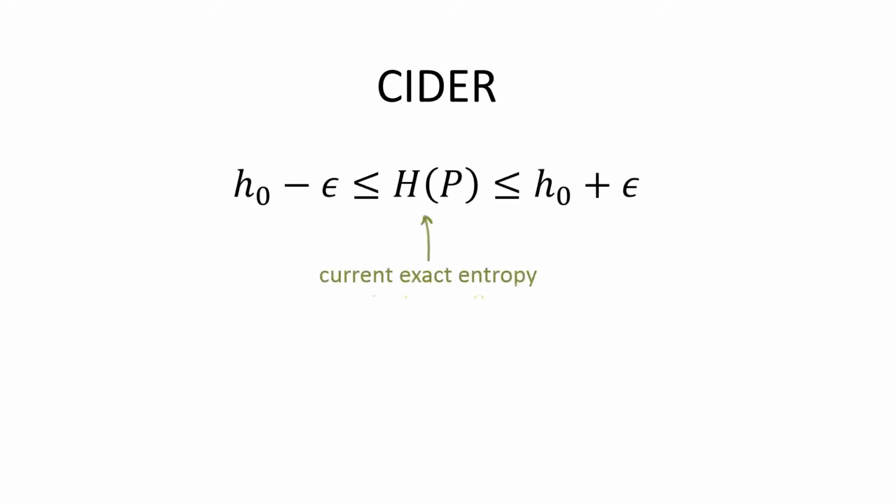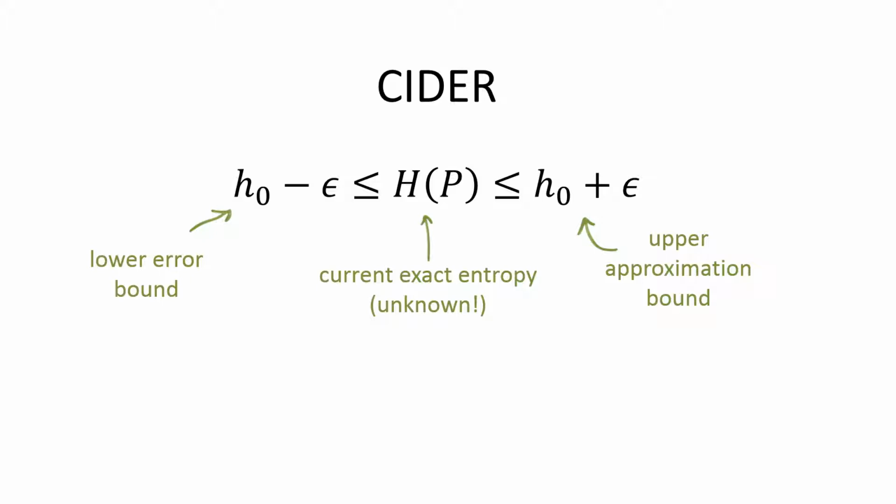CIDR is a communication-efficient entropy estimator. Given user-defined constraints, CIDR provides an approximation H0 of entropy while attempting to avoid communication. For example, this is an approximation with absolute error-bound epsilon.